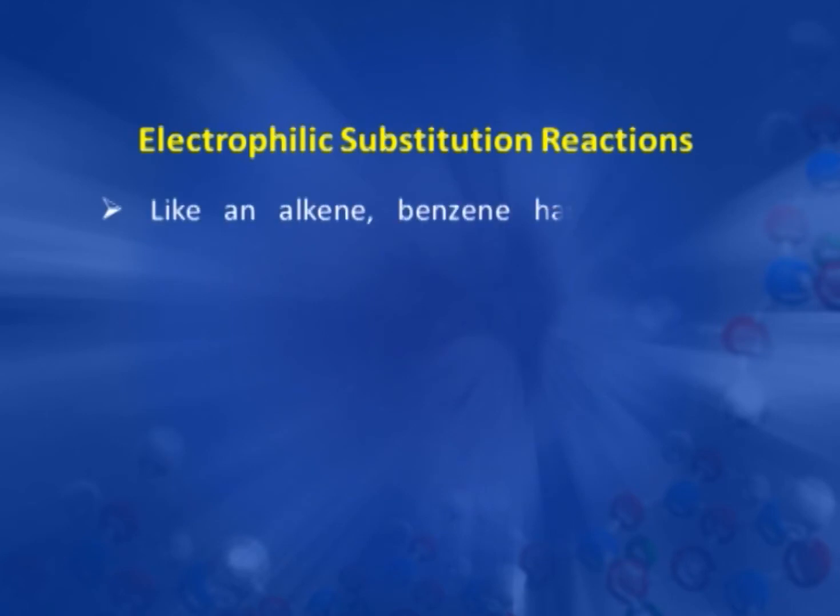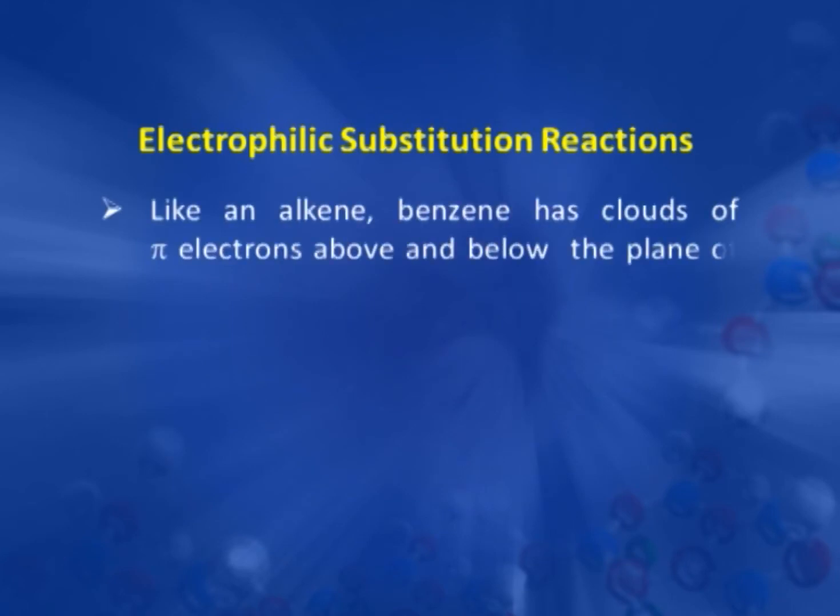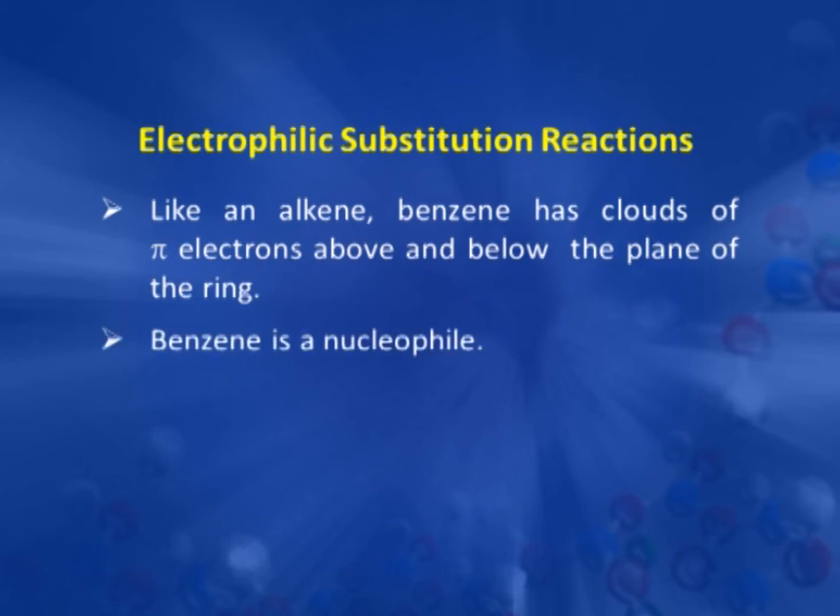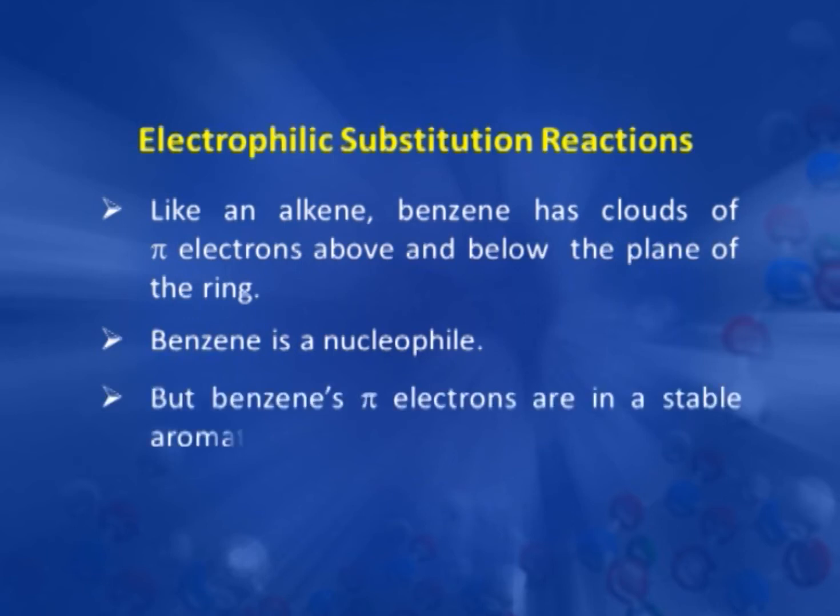Now, what is the difference? Like alkene, benzene also has a pi electron density above and below the plane of the ring. So, benzene reacts like a nucleophile, but the major difference between alkene and benzene is that in benzene the pi electrons are not localized, they are delocalized and these form a stable aromatic system.